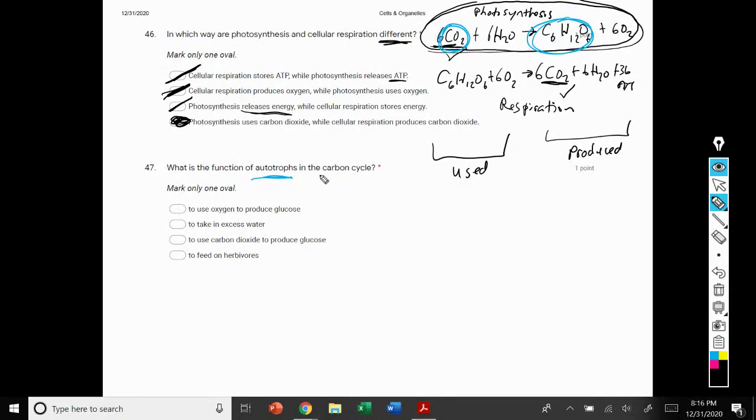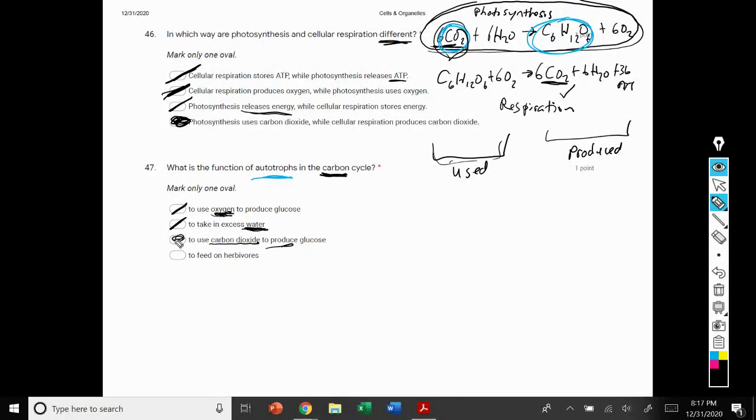Well, that doesn't have anything to do with the carbon cycle because oxygen gas doesn't have carbon in it. They take in excess water. Again, water, we're focused on carbon here, and the formula for water is H2O. Now look at this. They use carbon dioxide, again, use on the left, to produce on the right glucose.